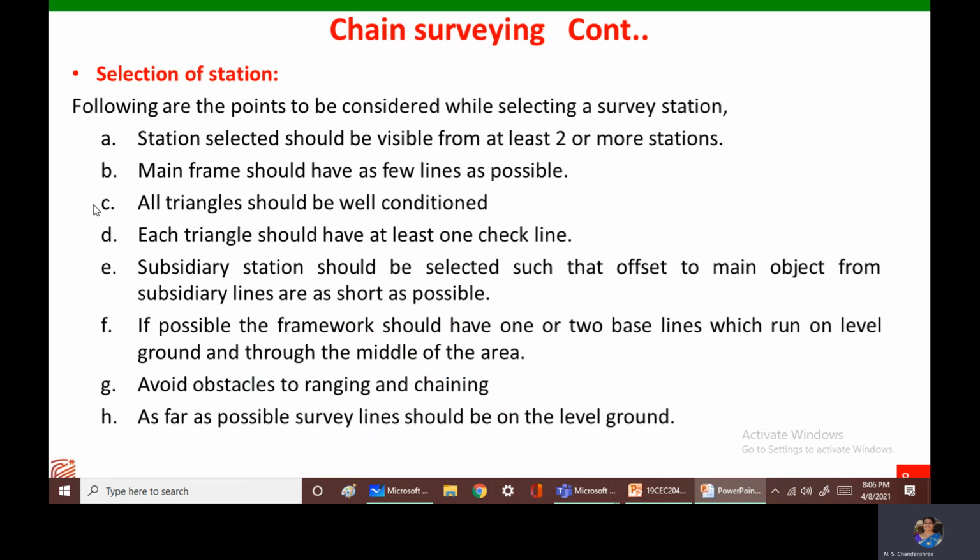Then as discussed earlier, in chain surveying, smaller triangles are formed. The framework will be in the shape of a triangle. So that triangle should be well conditioned.